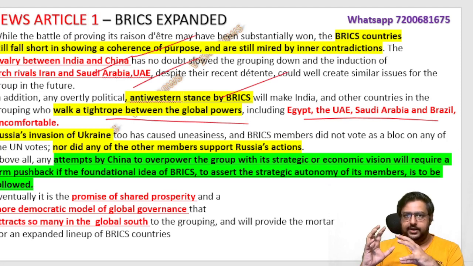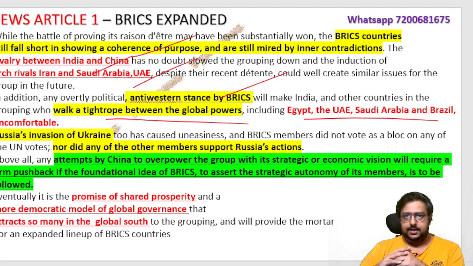Now, joint BRICS, but they may not raise their voice very loudly like India and China against the USA or against Russia. So that concern is there for them. Russia's invasion of Ukraine has caused some uneasiness across the globe. And if you see Russia's actions, when the voting was going on in the UN, everybody did not vote against Russia. So that is also a concern. As I told, opposing the USA is difficult, opposing Russia is also difficult.